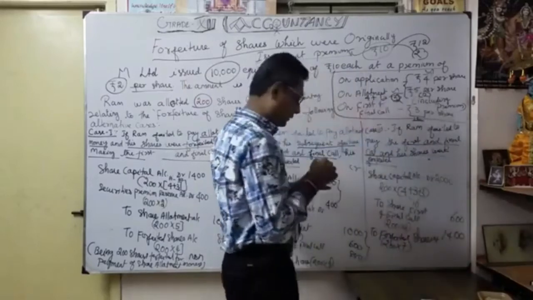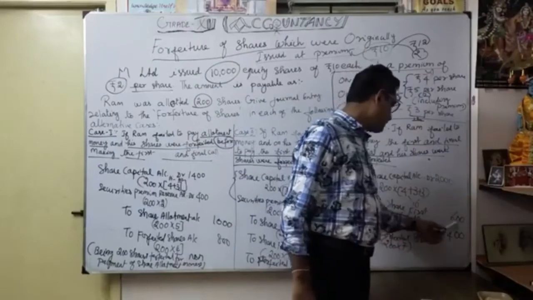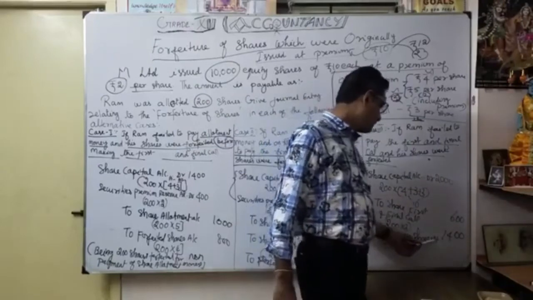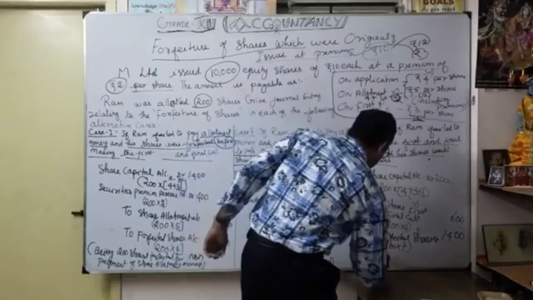Now understood, debit and credit here. Share capital debit 2000, to share first and final call 600, to forfeited shares account 1400. The narration is simple. Being